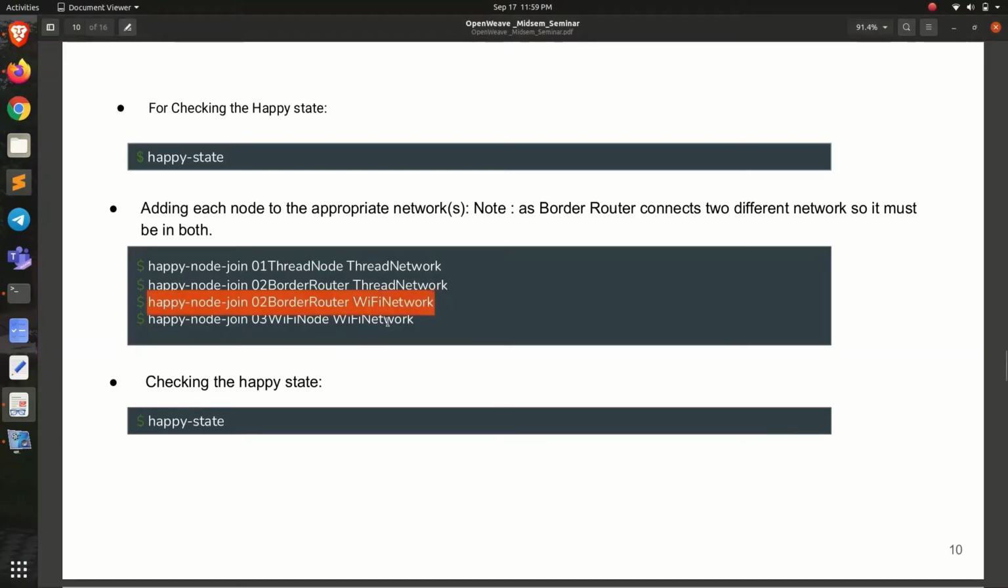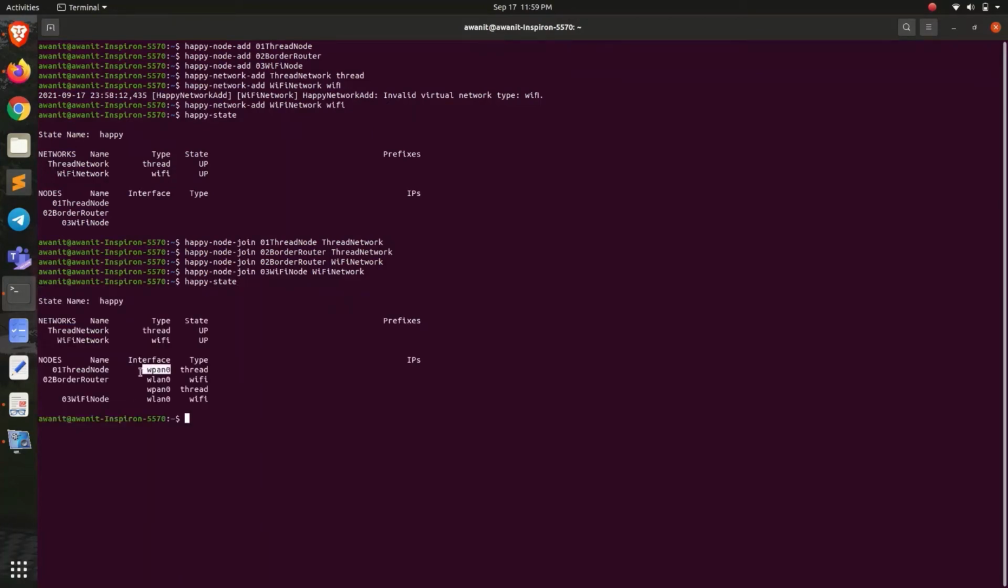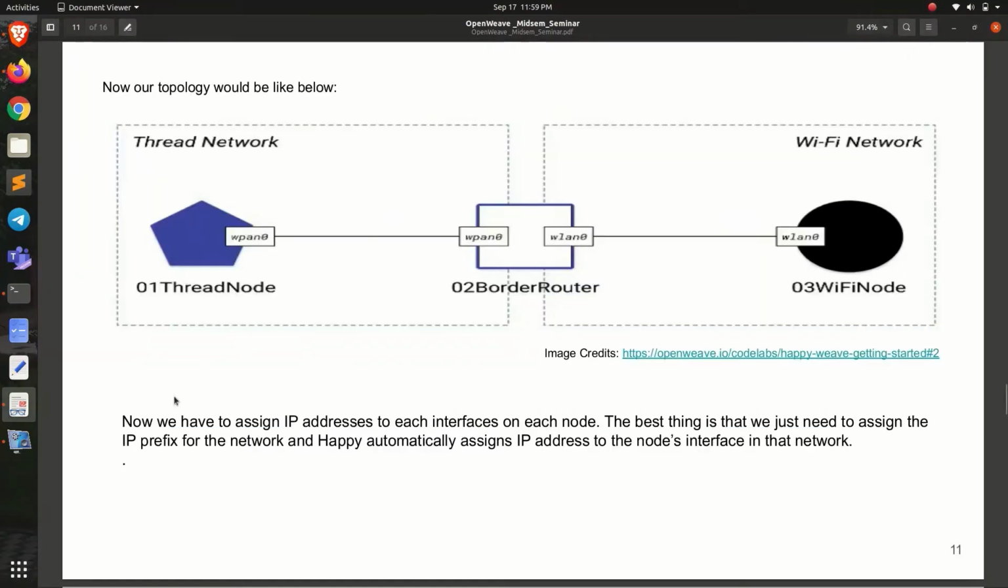And similarly, making the Wi-Fi node join the Wi-Fi network. Now let's check the happy state again. So yeah, our actual topology looks like this. We have a thread node in the thread network, a Wi-Fi node in the Wi-Fi network, and we have a border router in both of the networks, as well as the interface.